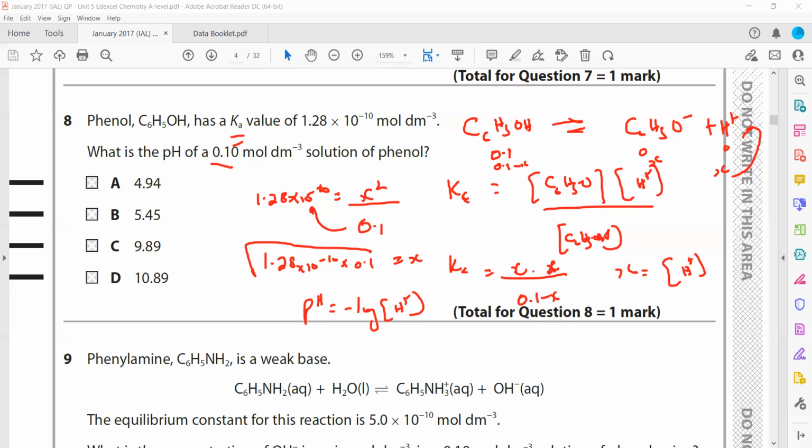So when we substitute the values, it will come out as 5.45, so B will be the right answer. Is it clear, Hashim, how we work out the pH of the solution? It is a weak acid, and it is obvious because whenever Ka is given, it is a weak acid. Even C and D can never be the answer, because Ka is not for a base. For strong acids we don't write Ka, as they have an infinite value of Ka, because they ionize completely.